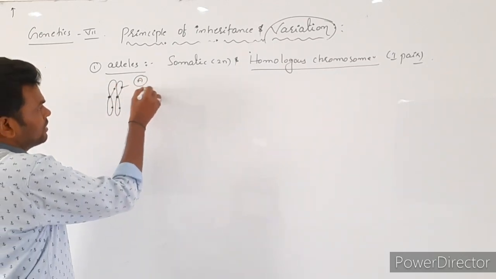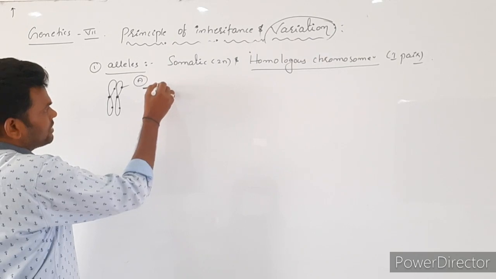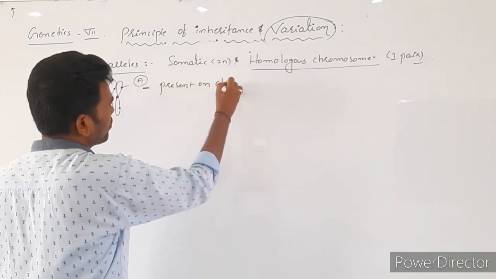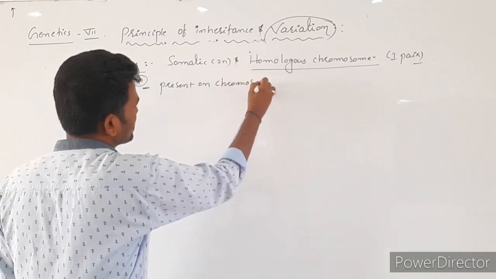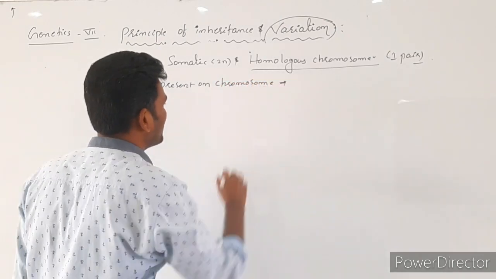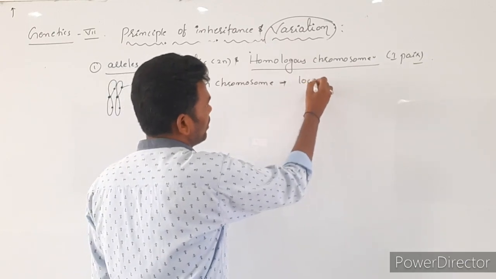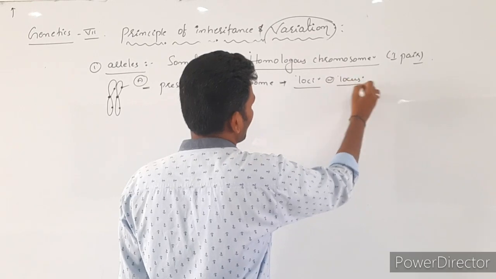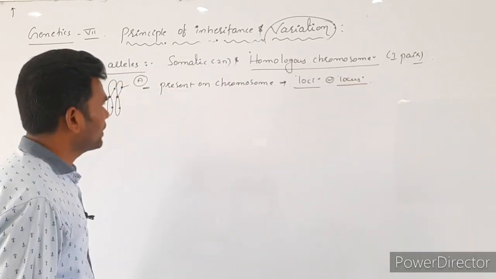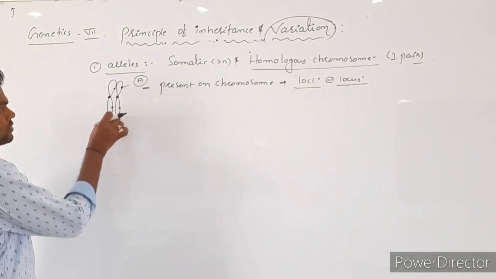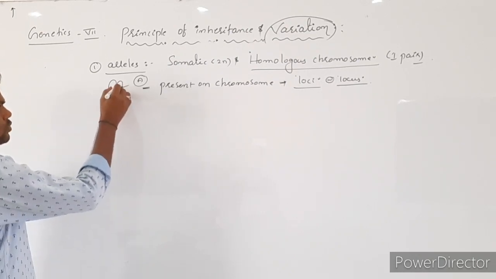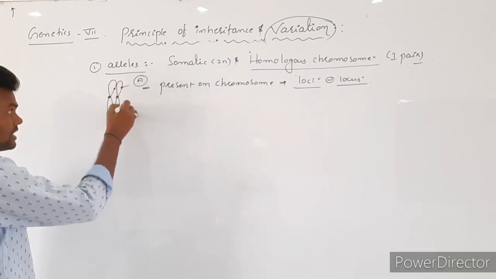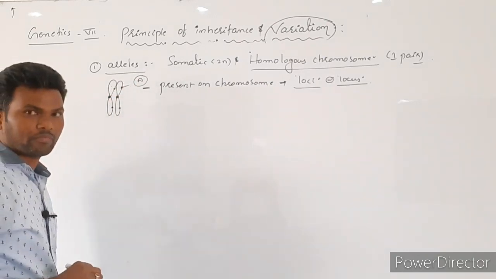And the place where the genes are present on the chromosome is called loci or locus. Here is one pair of chromosomes, two chromosomes. These two chromosomes contain the same number of genes, and the gene sequence is also the same.